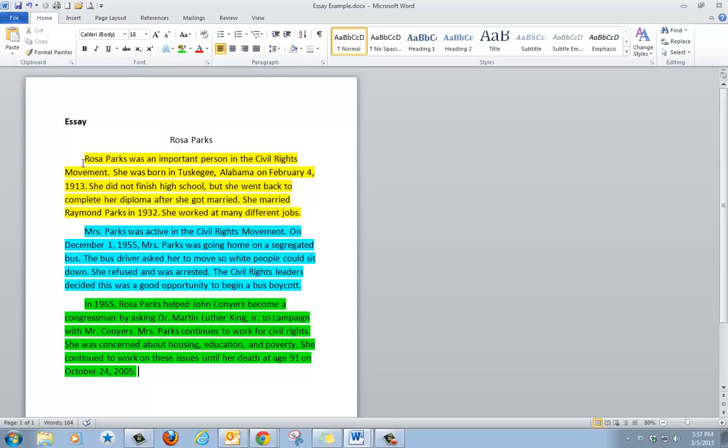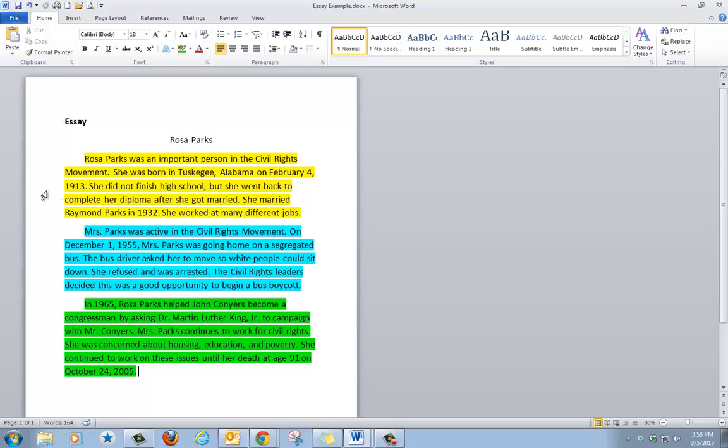You'll notice that the first sentence, Rosa Parks was an important person in the civil rights movement, is still the first sentence. And we call that the thesis statement. So it's the main idea of the entire essay. So it's not just about the first paragraph, but it tells us about the entire essay.